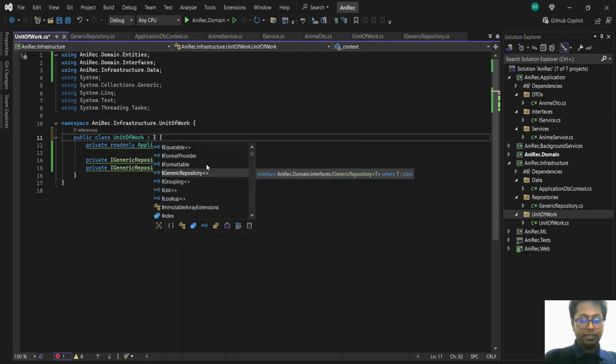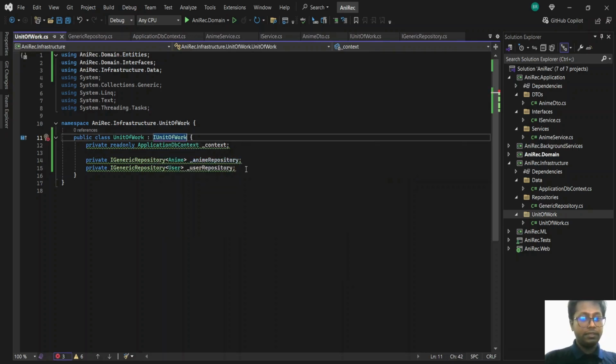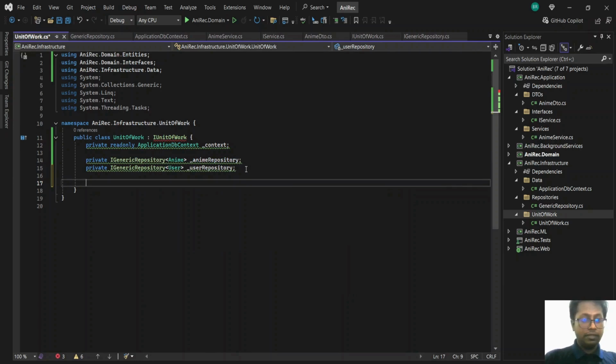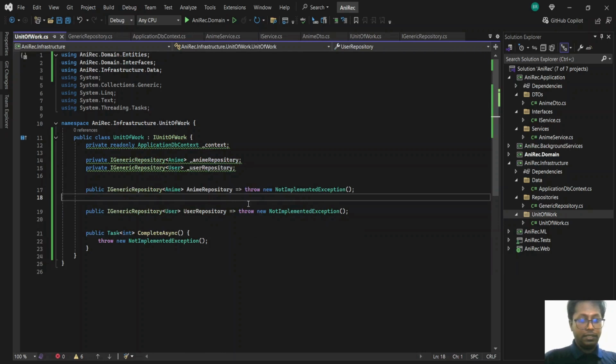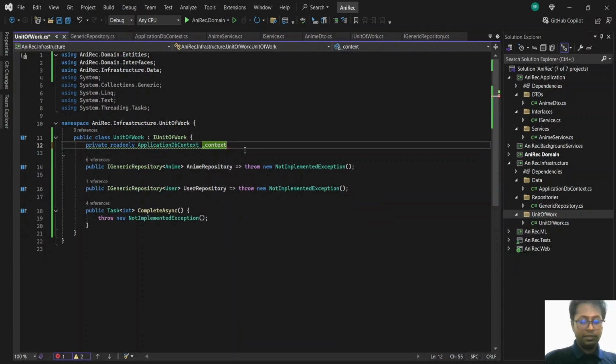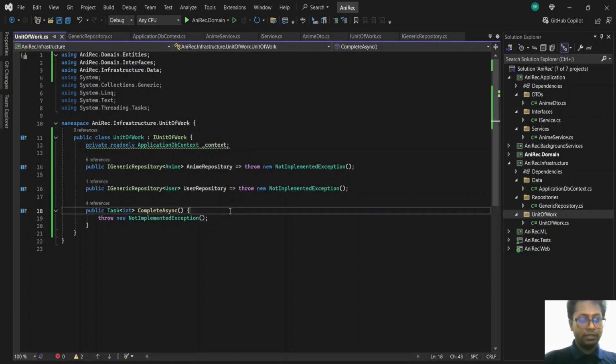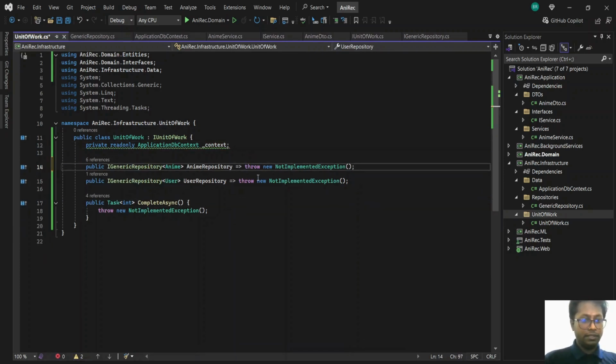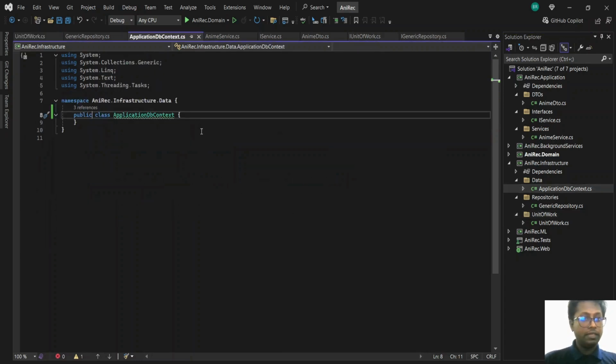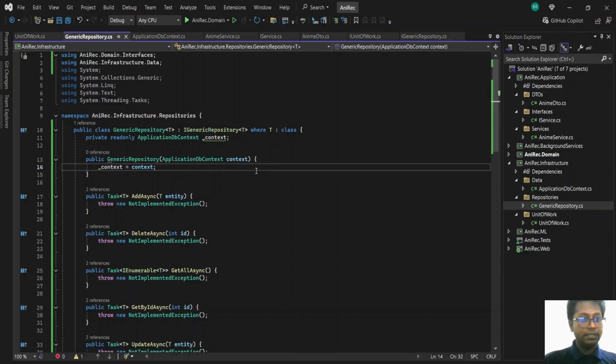We'll reference our interface here, our unit of work, and we will have the method complete here. Where is it? Yeah. We already got that. Okay, good. So this is basically it. Okay. Yeah. I forgot. We'll initialize this thing inside this.